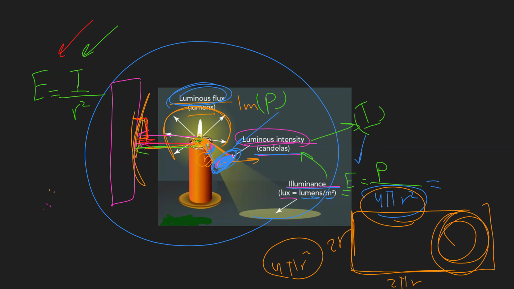And here we deal with spheres because the source of light will be in the center of the sphere, and it emits light in all directions, like a sphere of light is coming out of the source of light.